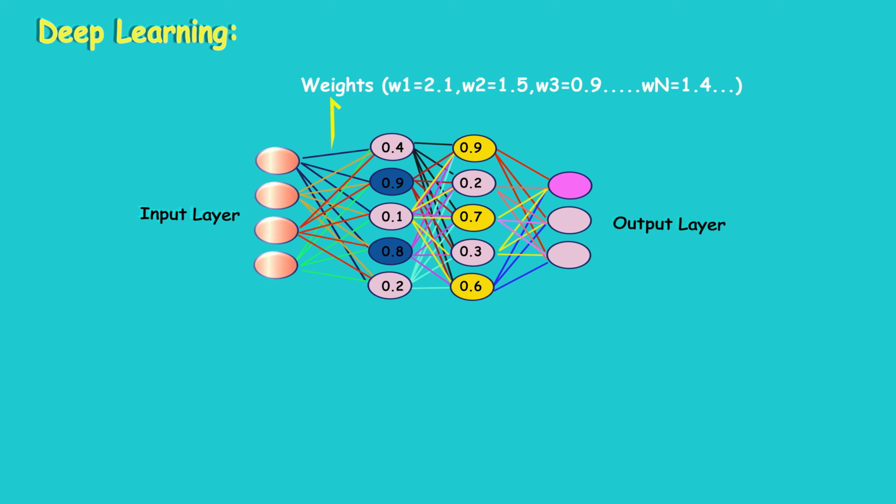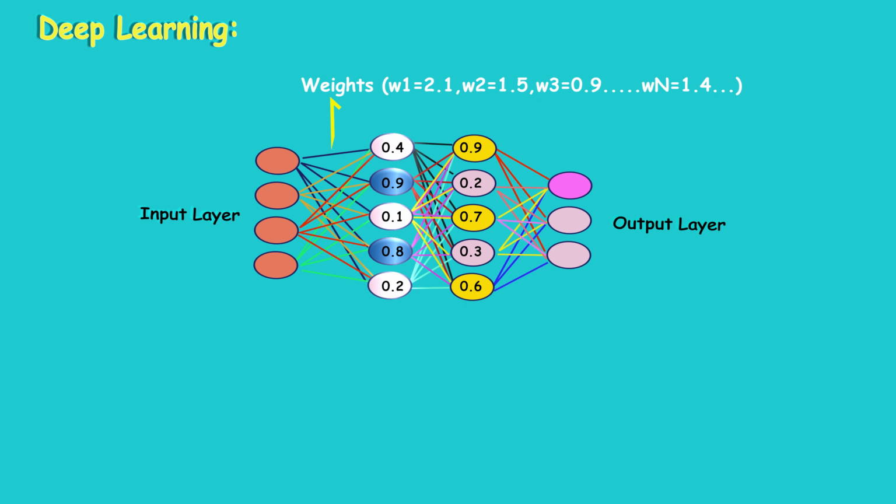These weights will have specific values. Similarly, each neuron carries some value. This value can be anything between 0 and 1. Generally, these activated neurons will have a value near 1. So at each and every hidden layer, these values, 0 to 1, also known as sigmoid values, get calculated using an activation function along with weights.